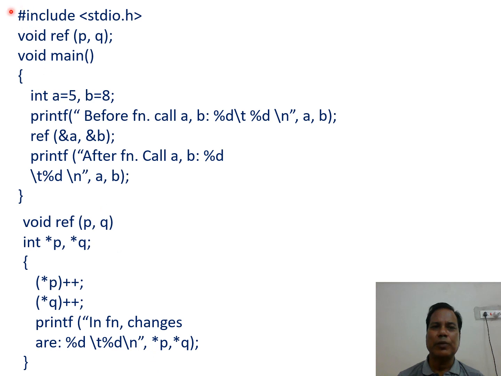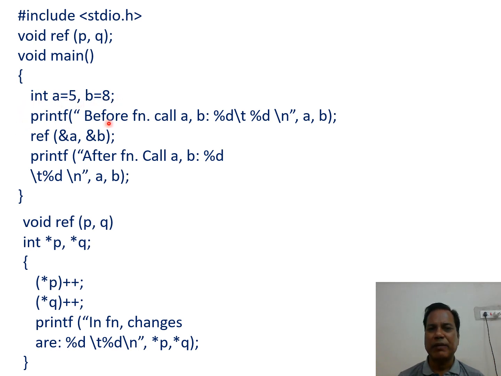In this example program, the first statement includes the standard input-output.h header file in our program. The second statement is a function prototype declaration that tells the compiler that a reference function is present in this program. Then the first statement of the main function declares two integer variables a and b, and their values are initialized as 5 and 8.